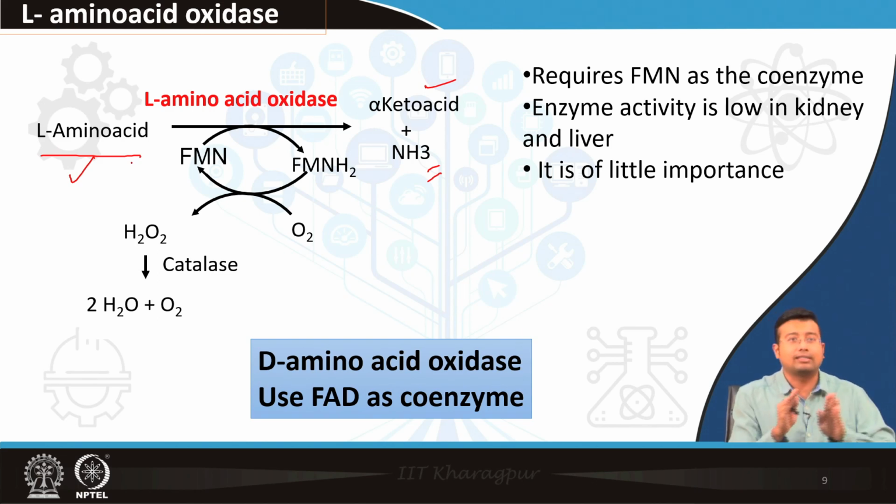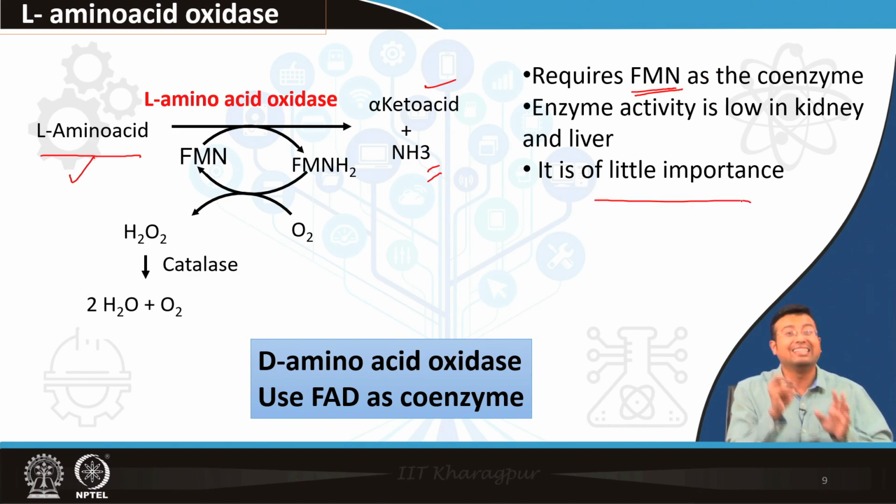I already told you what capital D and capital L mean. This actually requires flavin mononucleotide, or FMN, as a coenzyme. Mind it, it is very minor. This is not common. The main route is oxidative deamination, followed by transamination, followed by oxidative deamination. So, it is of little importance, but still it is one minor source of ammonia production. It is present in liver and kidney, but in very low amounts.